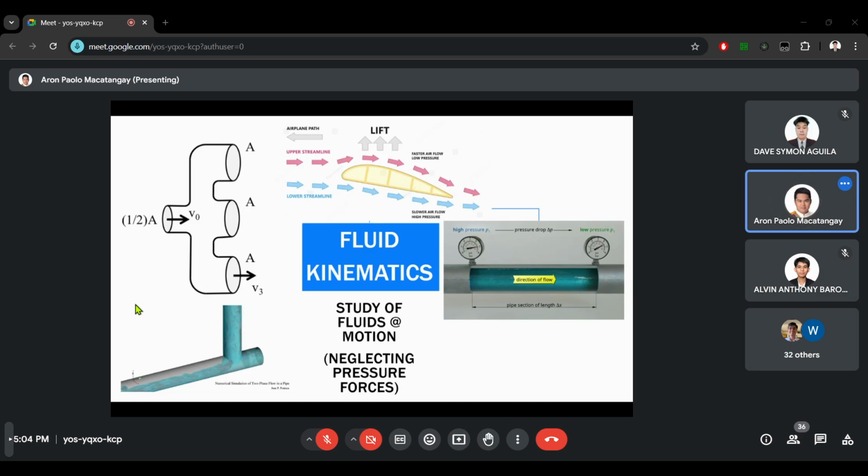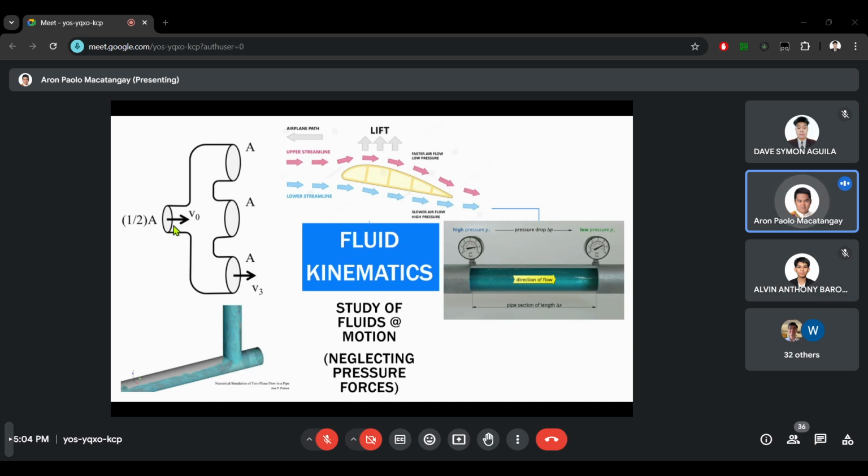This means we will be studying fluid flow simply based on the dimensions or the geometry of our system. On this right side we have a pipe, so we will just be using the geometry of the pipe: the diameter, the length, the material, the thickness of the pipe, and study how this will affect the flow of the fluid.